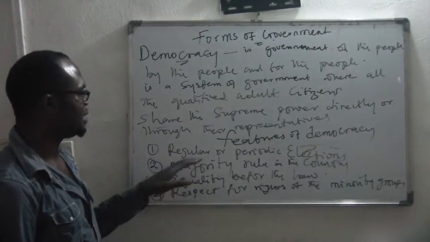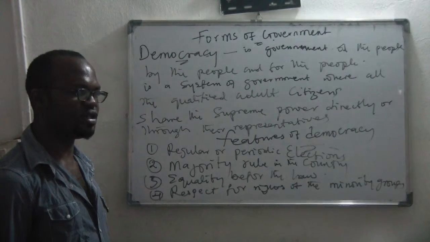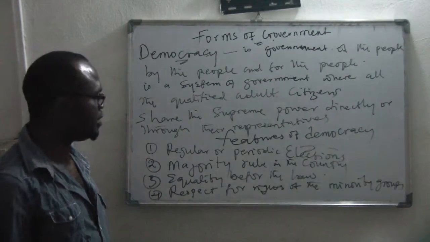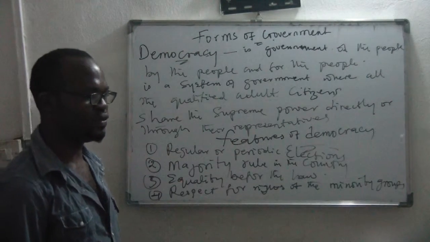So those are the various features of democracy. In democracy, there has to be regular election. If we are not having an election, then we are not running democracy, isn't it? There has to be election from time to time. Then there has to be majority rule.